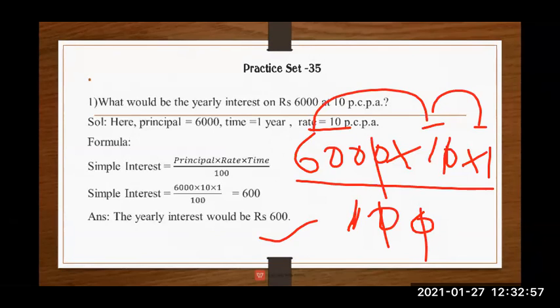So here we have written the simple interest formula, then we have done the cuttings also, and lastly we got the answer, that the yearly interest would be rupees 600.